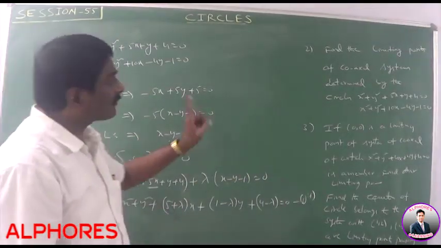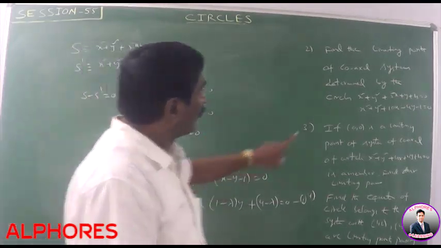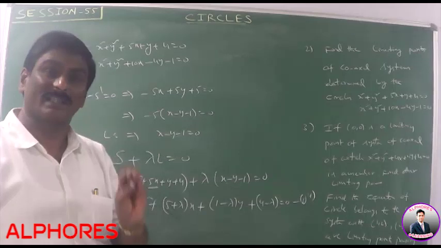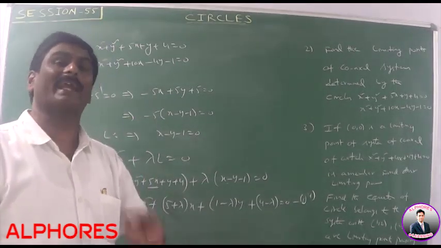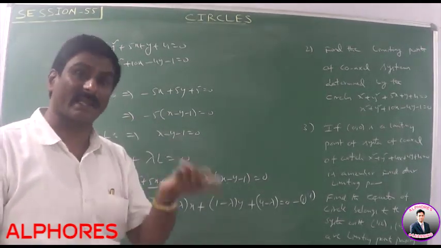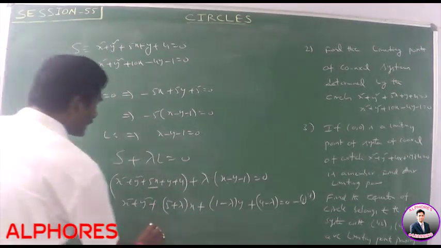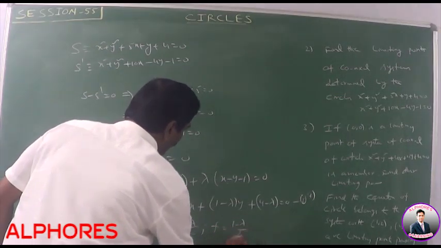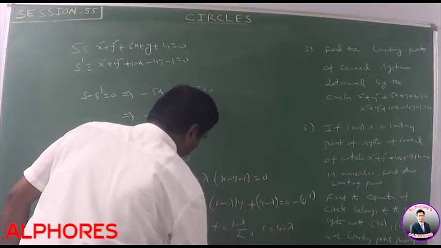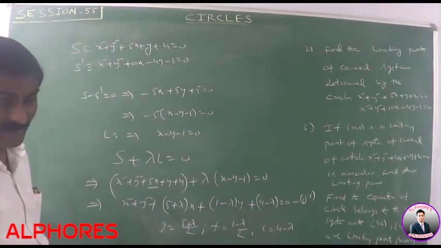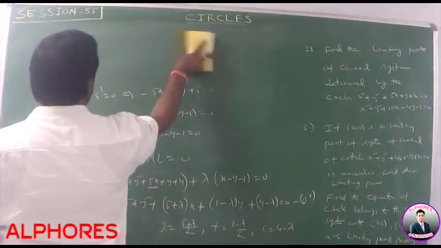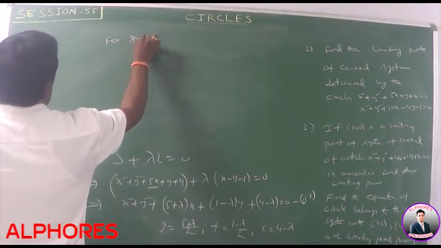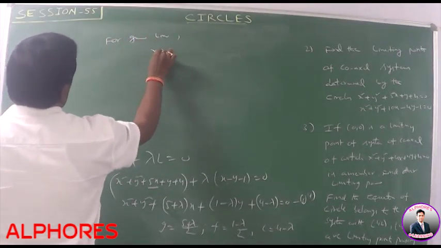In this case we find the limiting points. What are the limiting points? Limiting points are the centers of the circles which belong to the coaxial system and whose radius is 0. Point circles. Point circle means radius is equal to 0. In this case, G is equal to 5 plus lambda by 2, F is equal to 1 minus lambda by 2, C is equal to 4 minus lambda. For getting point circles, what is the value? R is equal to 0. For getting limiting points, radius is equal to 0.